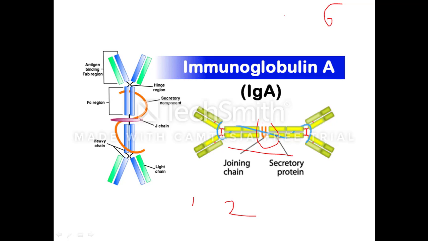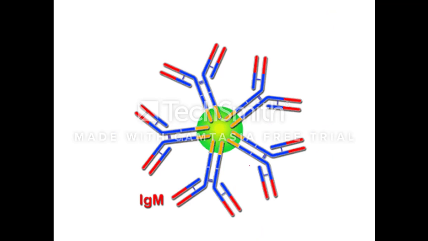This is an example of another natural passive immunity. IgG protects the fetus in the womb of the mother, and IgA protects the newly delivered baby. So this is regarding IgA. It has two types, IgA1 and IgA2, and it may be monomeric as well as dimeric.